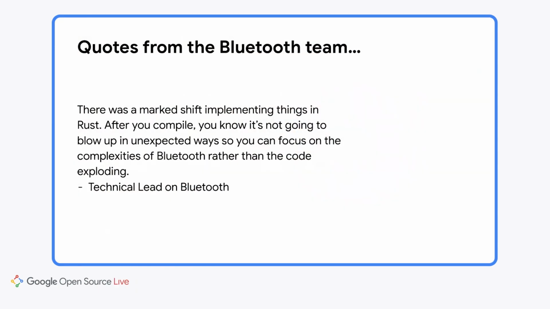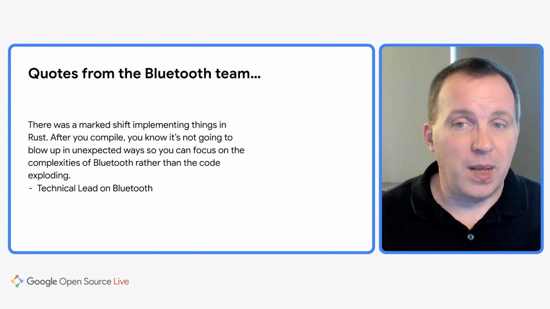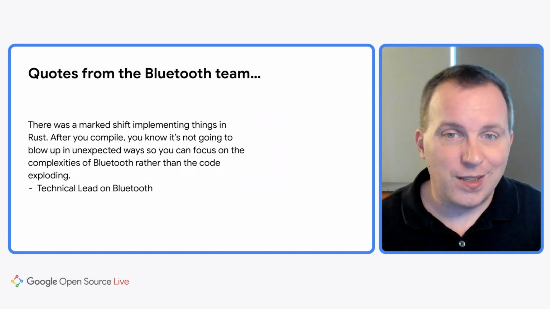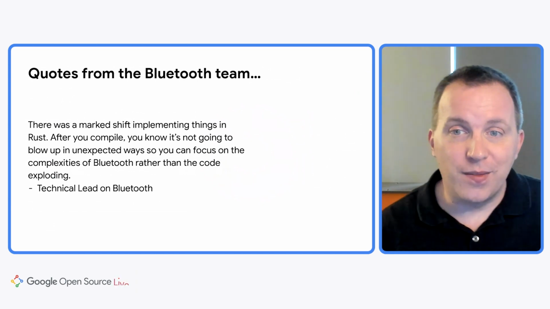Of course, it doesn't hurt that the teams who have adopted Rust really enjoy working with it. Here's a quote from the technical lead of the Bluetooth team. There was a marked shift implementing things in Rust. After you compile, you know it's not going to blow up in unexpected ways, so you can focus on the complexities of Bluetooth rather than the code exploding. Bluetooth is really complicated. There are many specifications, not all of which are perfectly implemented by the devices.